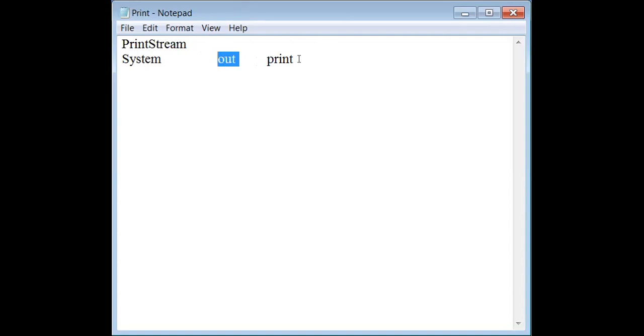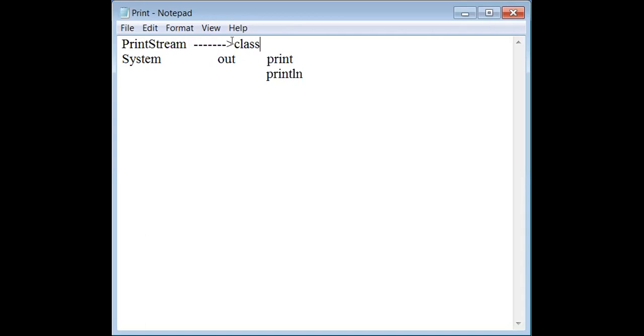All are predefined here. Whatever I have written, not only print, one more is there: println. This is very important. These things are very important. We cannot find these things in notes. Also, we have to go for documentation, the vendor's copy, to understand these things. So PrintStream is a predefined class. Point number one: predefined class.